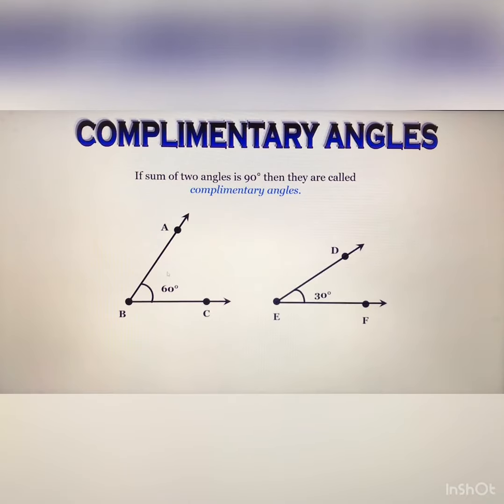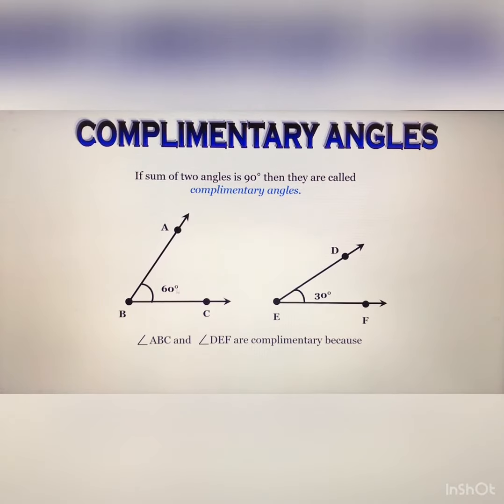Now complementary angles. If the sum of two angles is 90 degree, then they are called complementary angles. So this is 60 degree and the second one is 30 degree. The sum of these two angles is 90 degree. Therefore these two angles are known as complementary angles to each other. Means if you are asked what is the complementary angle of 60 degree, then you subtract this 60 degree from 90 degree.